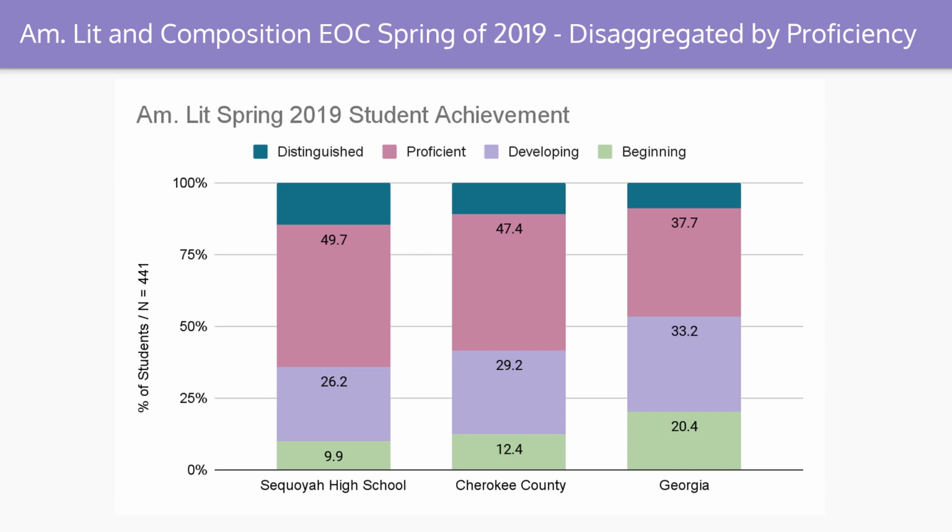The proficiency level, our proficient learners level, was at a 49.7% at Sequoia, 47.4% at the county level, and 37.7% at the state level. Developing learners were scored at a 26.2% at Sequoia High School, 29.2% in Cherokee County, and 33.2% in Georgia. And lastly, we have our beginning learners: at Sequoia High School it is 9.9%, in Cherokee County it is 12.4%, and in Georgia it was 20.4%.